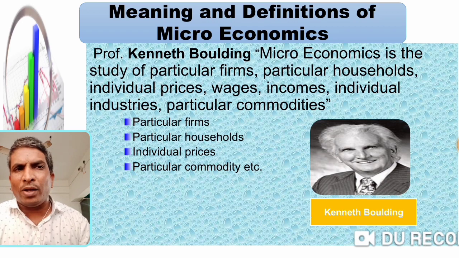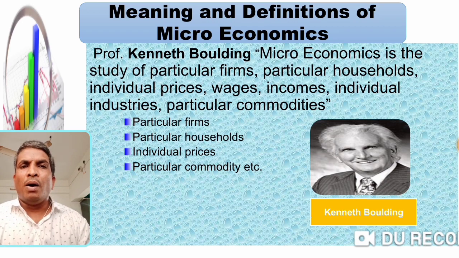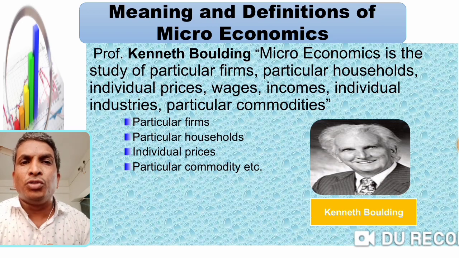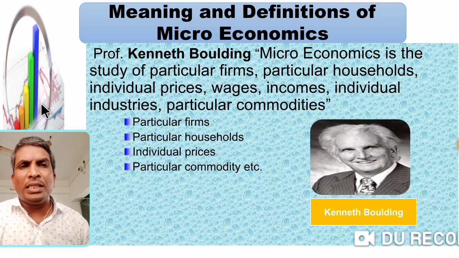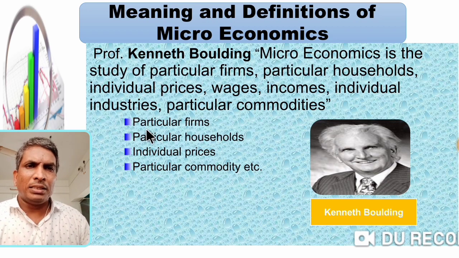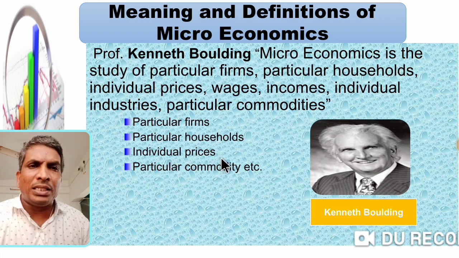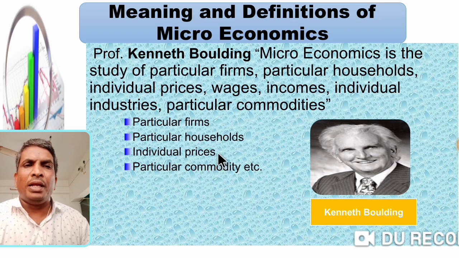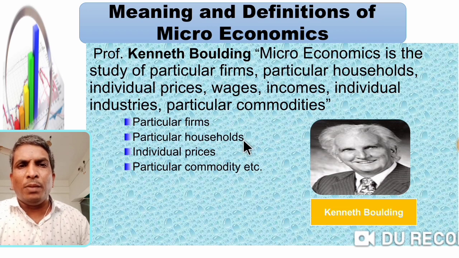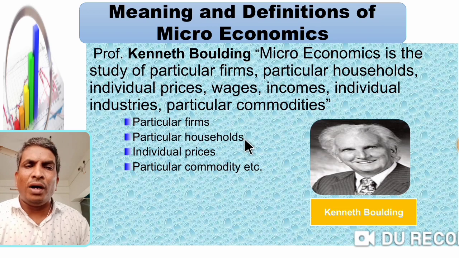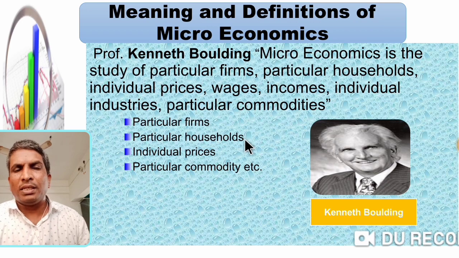It is called micro. So according to Kenneth Boulding, when you study particular firm, particular industry, particular commodity, it is called microeconomics.